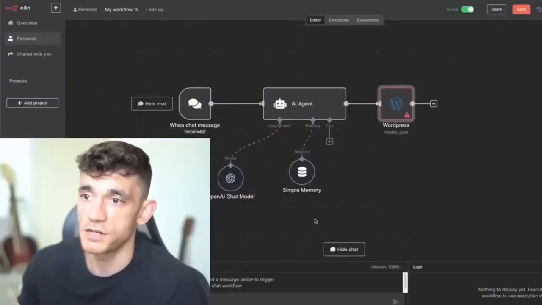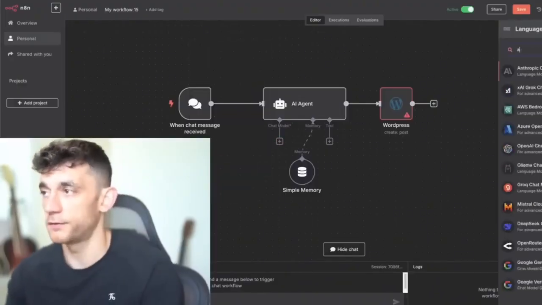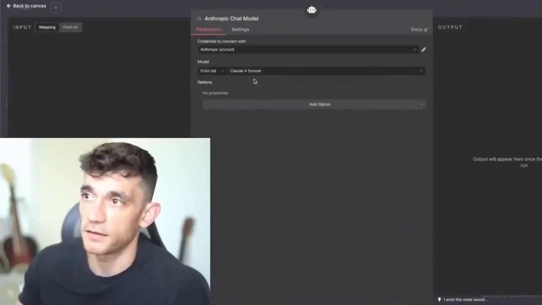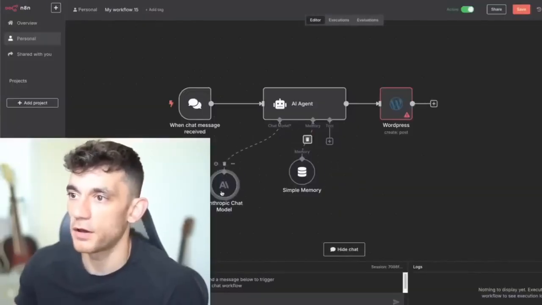But there you go. If you want to switch it around, if you want to test new things, you can. You can easily delete this and then change that to Anthropic. The reason you would change it to Anthropic is because that's going to be connected to Claude Sonnet. So whichever way you want to do it, test it out, have a little go, and there you go.